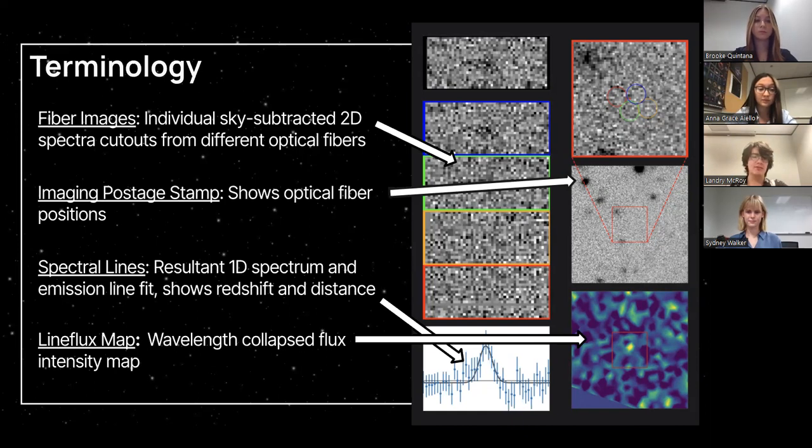The top left box in the black outline is the sum of all the colored boxes. The more clear and strong the dot appears in this box, the better we trust the signal. Additionally, it's important to see signal in individual fiber spectra. If we see dots in two or more of the colored boxes, we have high confidence that the signal is real. The boxes in the upper right show optical fiber positions. The bottom left box displays the resultant 1D spectrum and emission line fit. It shows redshift and distance.